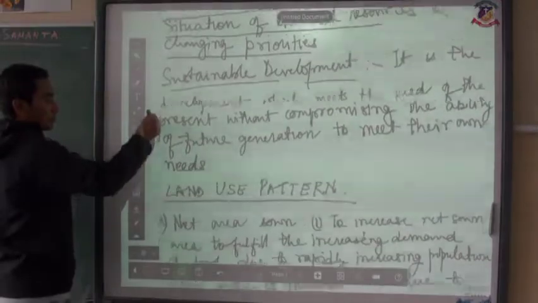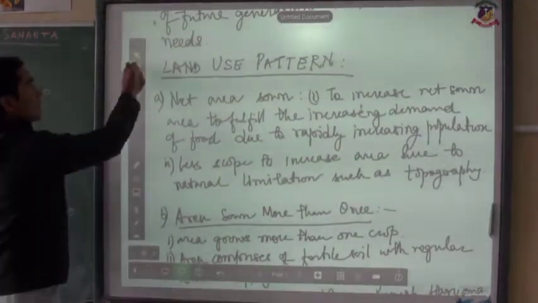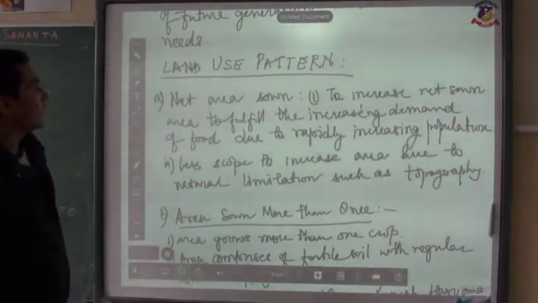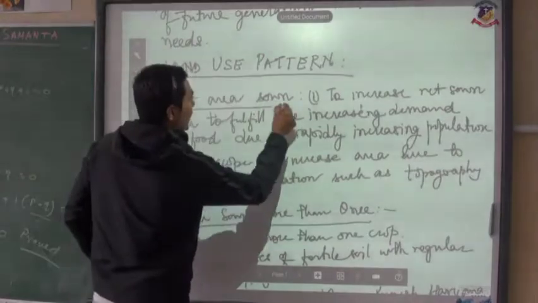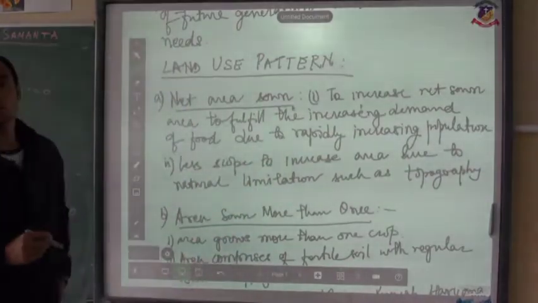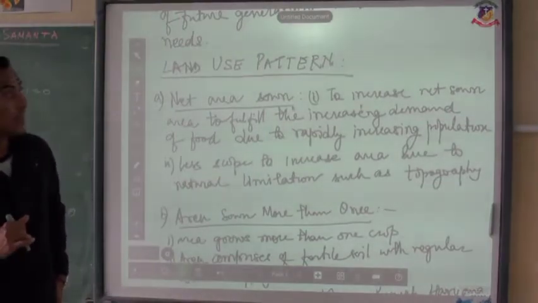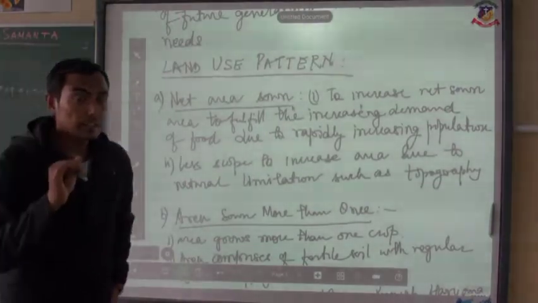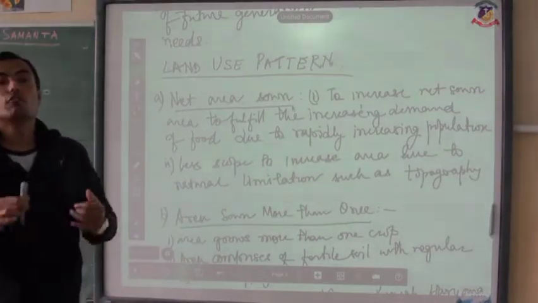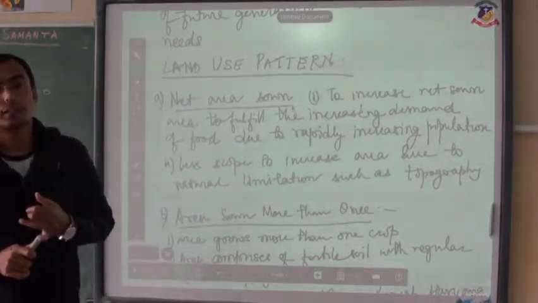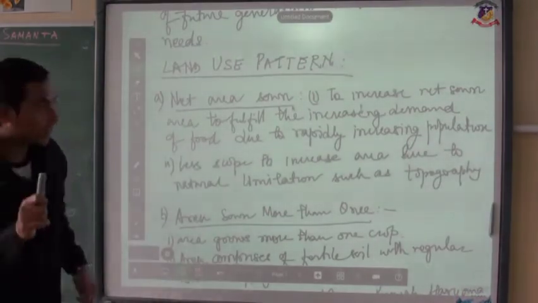Next is land use pattern. Clear? In terms of land use pattern, it has been further subdivided. The first one is the net area sown. Net area sown means those particular areas which have been brought under cultivation. When these areas are brought under cultivation, the reason is to fulfill the demands of food grains, especially for the increasing population, especially in India.